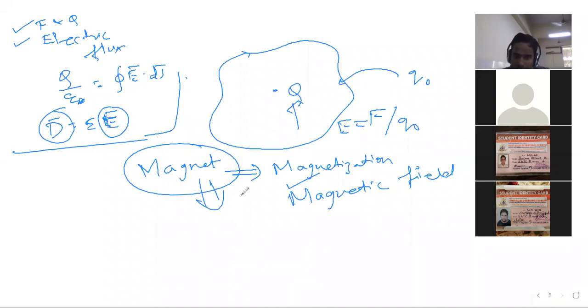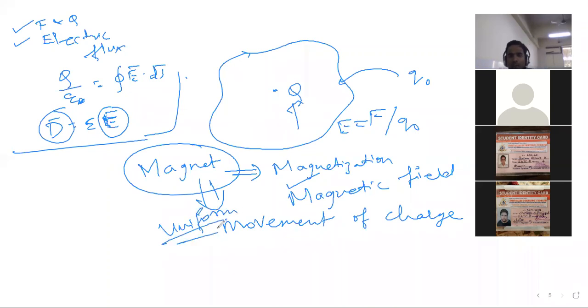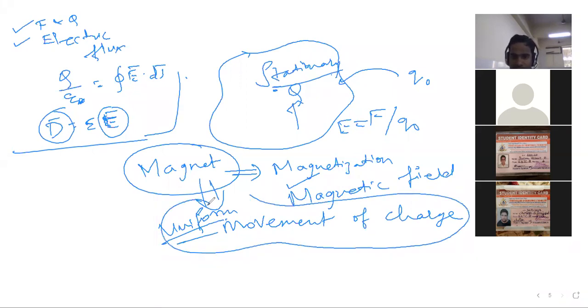Basically, it is the movement of charge, or we can say the uniform movement of charge. Here the charge is stationary, whereas in a magnet there is a uniform movement of charge, or there is something called magnetic moment.